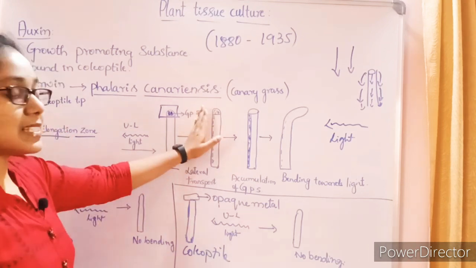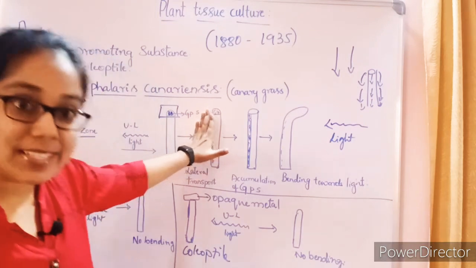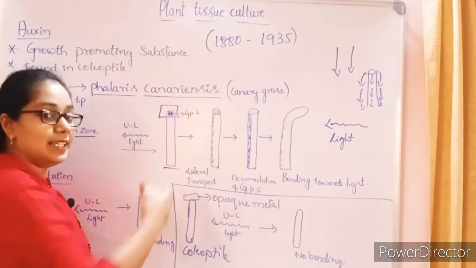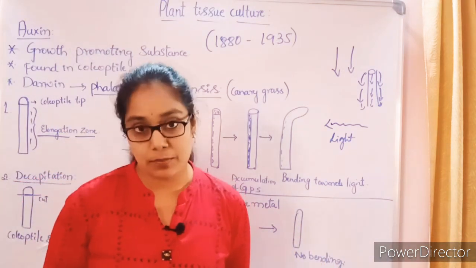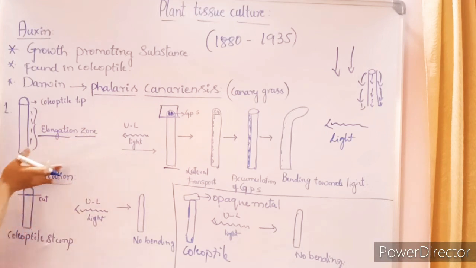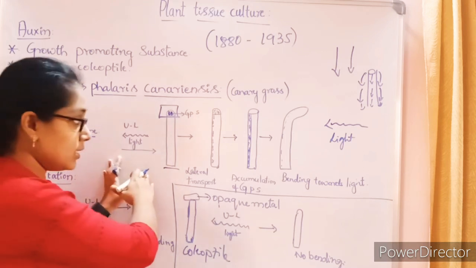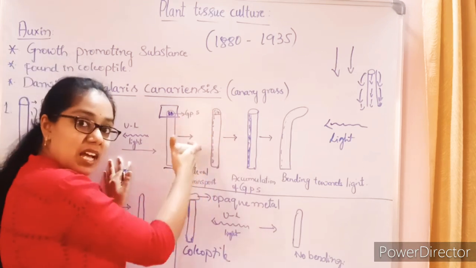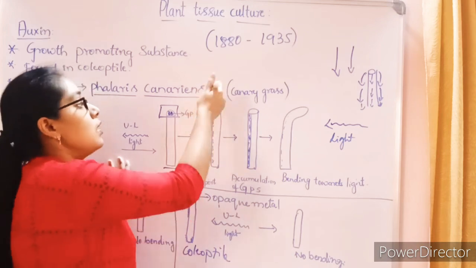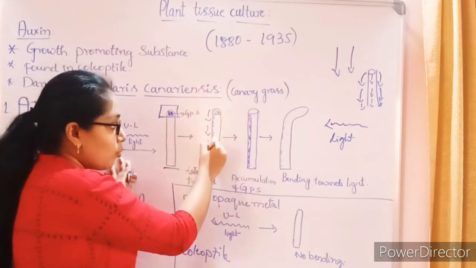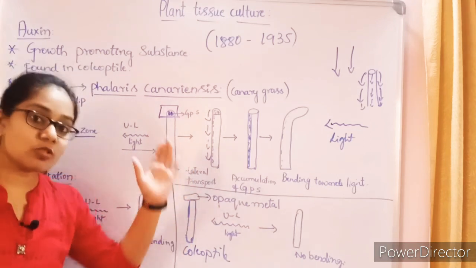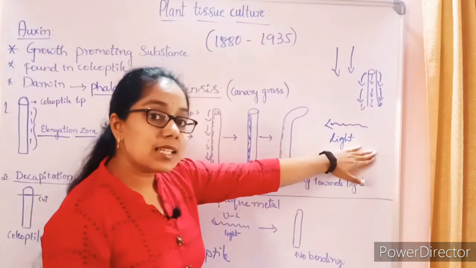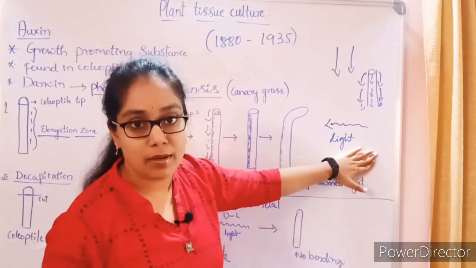So here, after getting stimulated, these growth promoting substances are moving laterally, that too to the opposite side of the exposure of the light. So here at the right hand side, we are providing the unilateral light to the coleoptile. After getting stimulated, at the left hand side of this coleoptile, the movement of the growth promoting substance is taking place. When this happens at the opposite side, what happens? At the right hand side, the bending will happen.